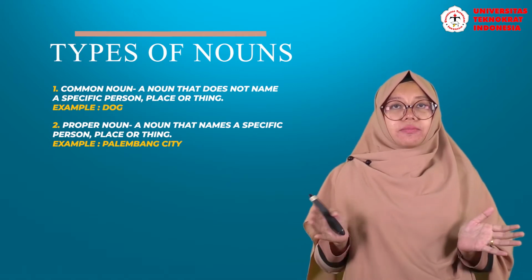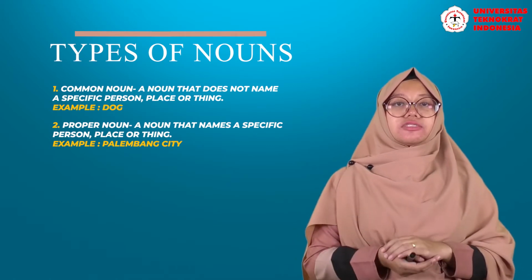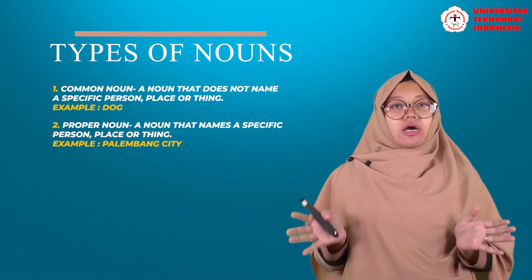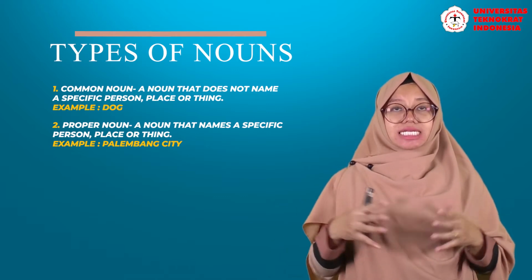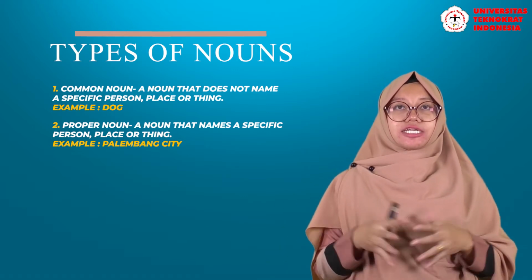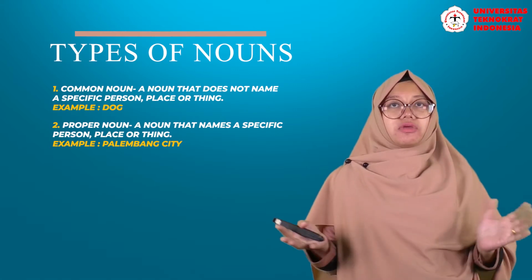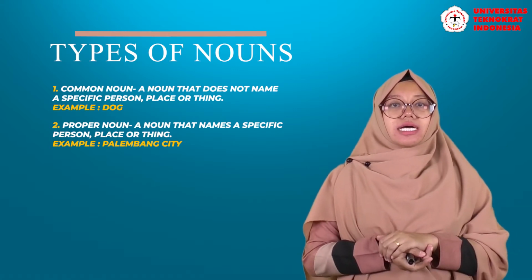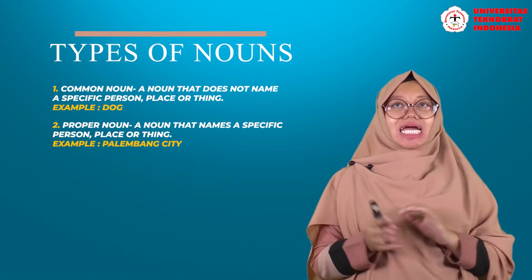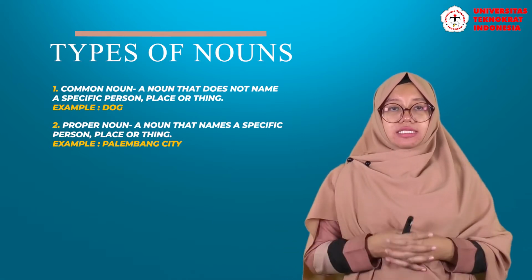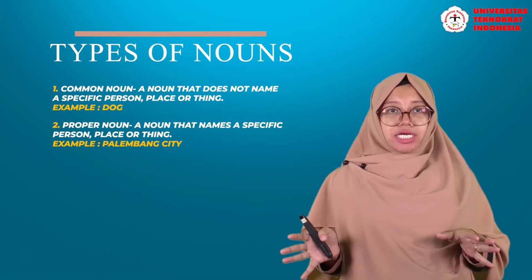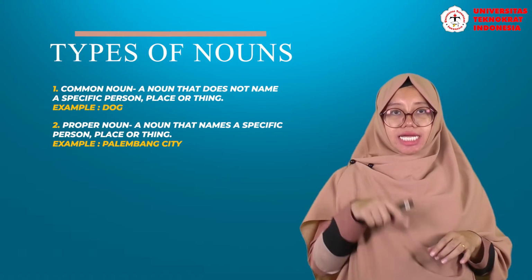Dog here belongs to common noun because we cannot identify which dog we discuss here. We discuss dog in general. We do not discuss, for example, Andy's dog, no. That's why dog here belongs to common noun.